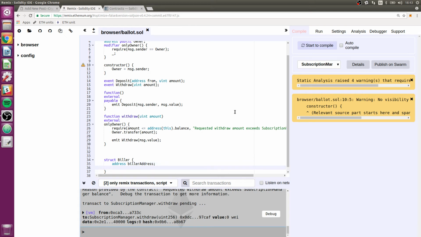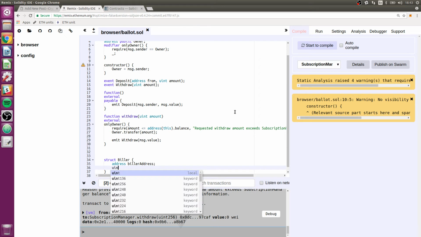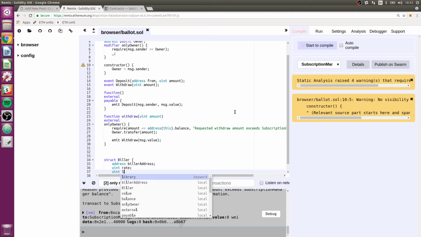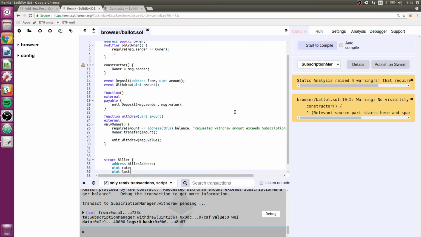Okay, now we want a billing rate. Now I'm going to make this a uint, unsigned int. I'm just going to call it rate, and I'm going to talk about this later, how we're going to think about that. But before getting there, I'm just going to also add in the date, like that.